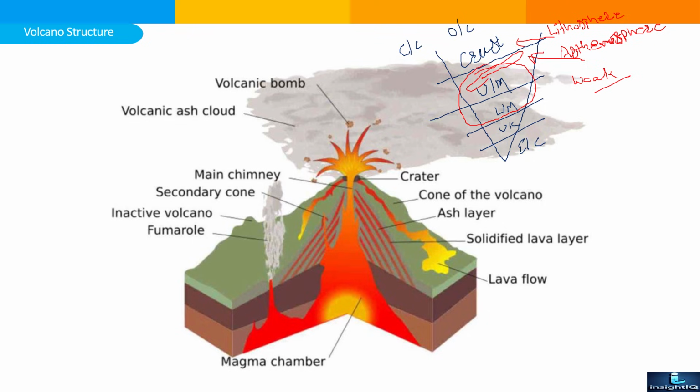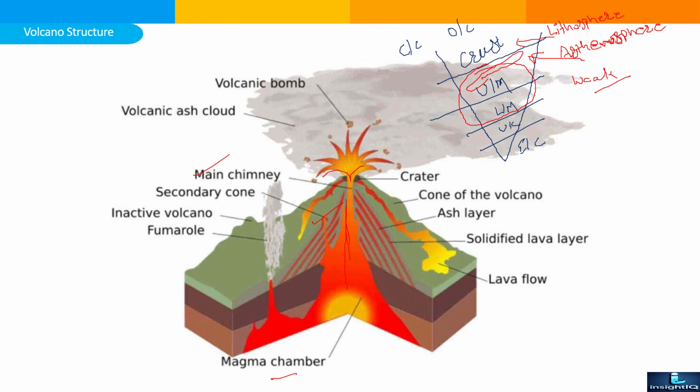The place where the magma is accumulated inside the earth is known as the magma chamber, and the main central pipeline through which the magma reaches the earth's surface is known as the main channel or main chimney. There is a good probability that another channel from a secondary cone is also available, so in a composite volcano, secondary and tertiary forms are also available. The output comes as molten rocks, water vapor, steam, gases, etc.